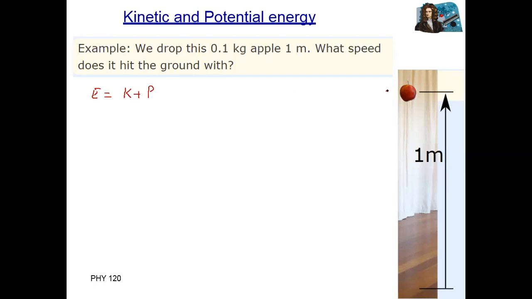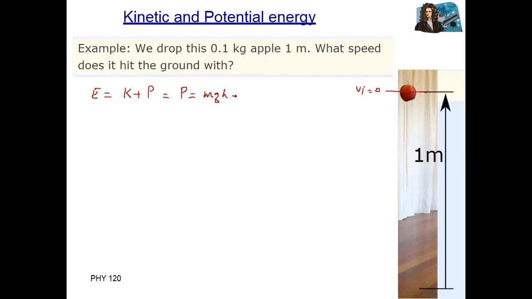At height 1 meter from the ground, let's suppose the initial velocity is zero, so kinetic energy is zero. So total energy is only potential energy, which is mgh.